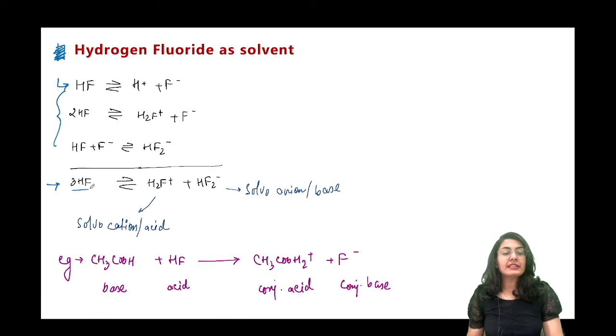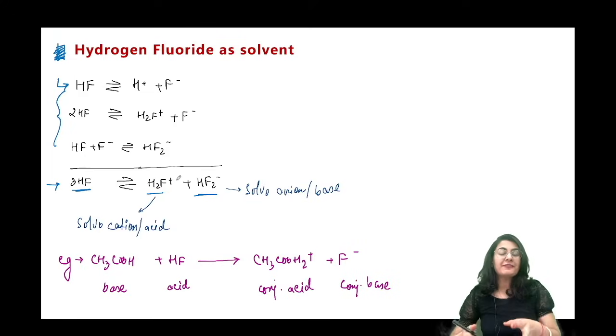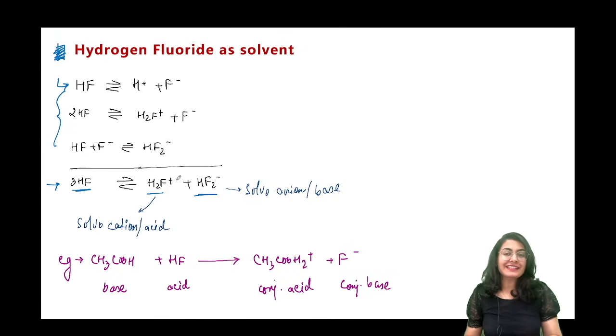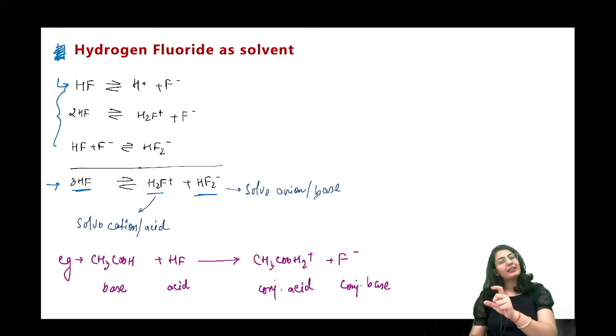So directly see, 3HF molecules are going to break down to give you H2F positive and HF2 negative. So according to those newly formed solvent system acid base theory, this is going to be the solvent cation या फिर acid and this is going to be the solvent anion या तो base.